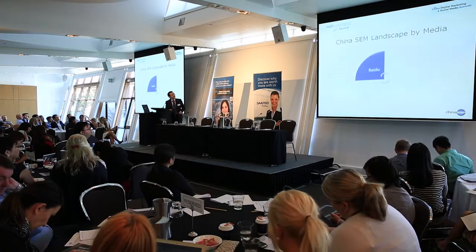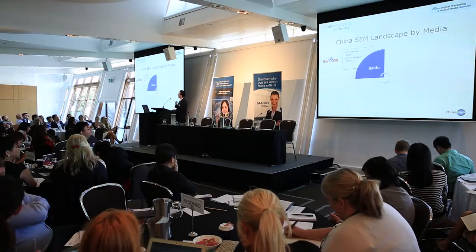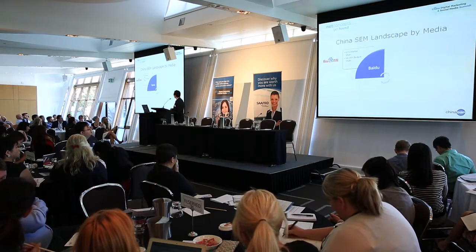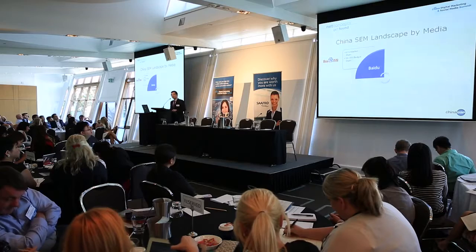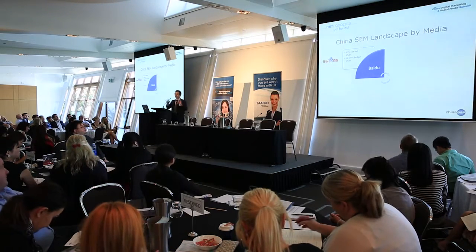And for the China SEM landscape, of course, we mentioned we have Baidu as the first. They have 63% market share, but maybe you want to put your budget at around 50 to 70%. That's generally speaking, but the reality depends on how well it goes. Right? It's always a dynamic situation, shifting your budget. But usually it costs you 50 to 70% of your total budget. Right? So that's for Baidu.